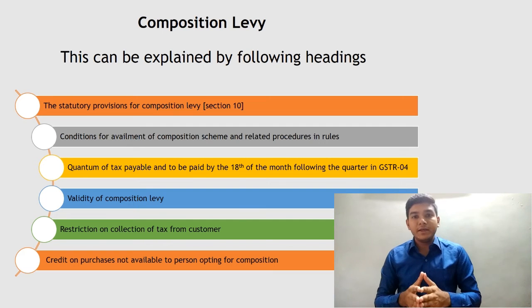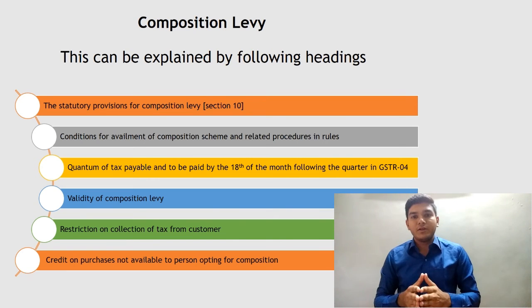Now we will see the quantum of tax payable under the composition scheme. Suppose he is a manufacturer of goods other than the notified goods, then he is liable to pay 2% tax, of which 1% will be CGST and 1% will be SGST.